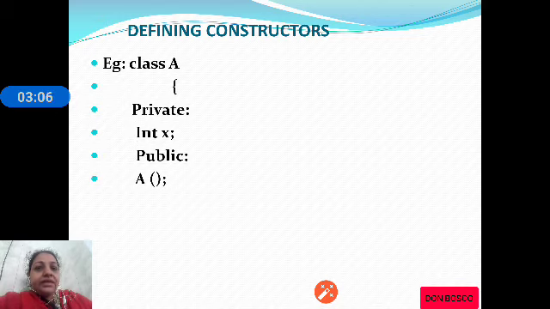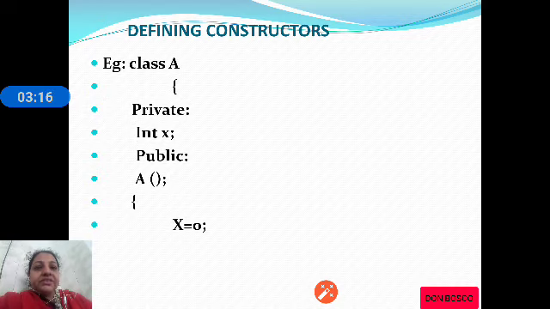We can define a class A. In the example we have taken class A, and class A has one private member x, and then in the public section we have A. A is a constructor. As I told earlier, a constructor will have the same name as the class name.